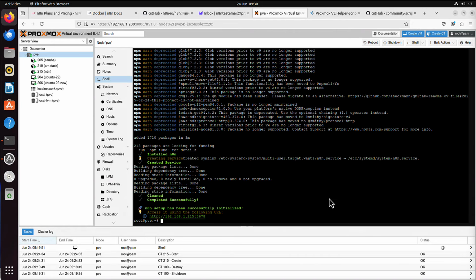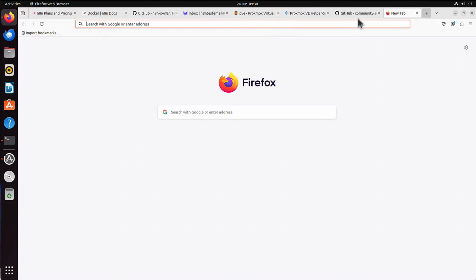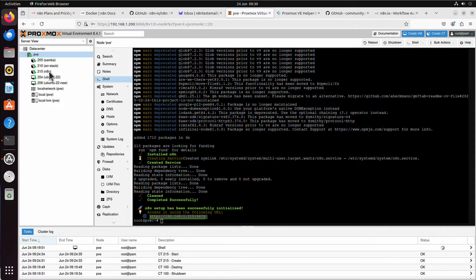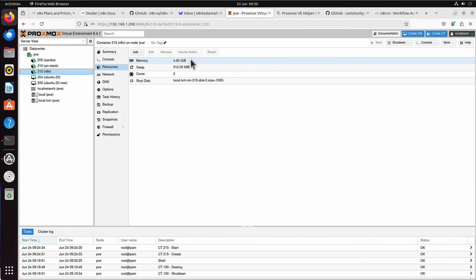And it's now also completed, but we can see the IP is the one that I specified. And if I just copy that, if I go to that URL, we are indeed again on the account creation website. But if I go to the specs of this n8n LXC container, we can see I have now 4 gig of memory, I've got 100 gig of storage, etc. Which means if I want to manually override some settings, I can simply run that option number 3 at the very beginning.